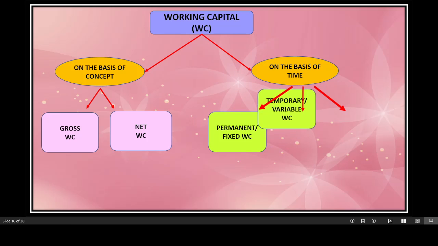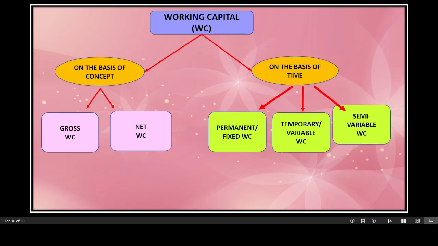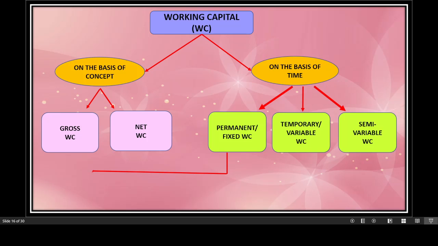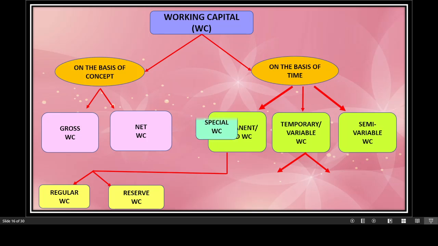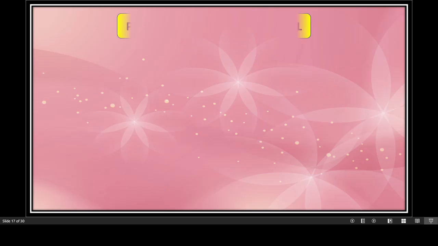On the basis of time, we can have three kinds of working capital: permanent or fixed working capital, temporary or variable working capital, and semi variable working capital. We can further divide the permanent or fixed working capital into regular working capital and reserve working capital. And we can further divide temporary or variable working capital into special working capital and seasonal working capital. Now let us know more on this by reading each of the topics individually.